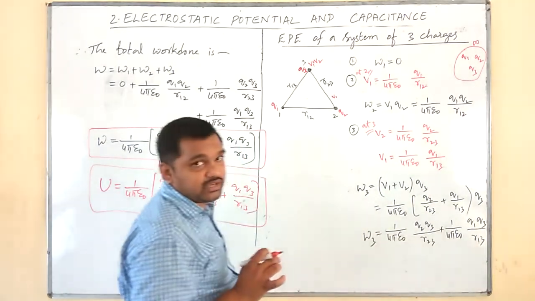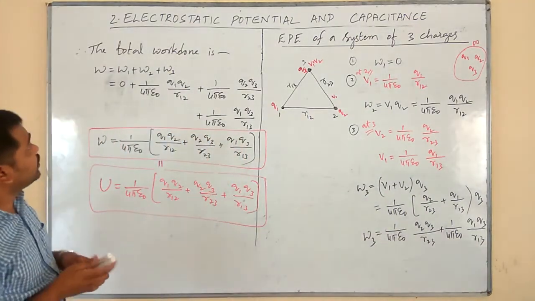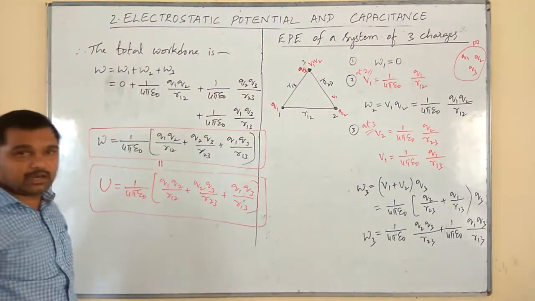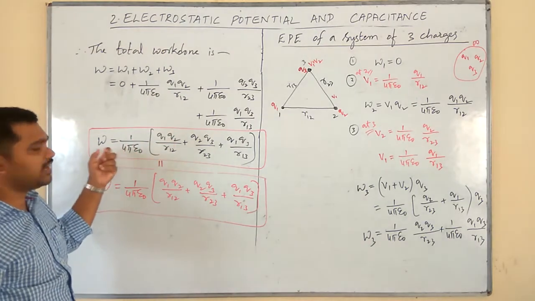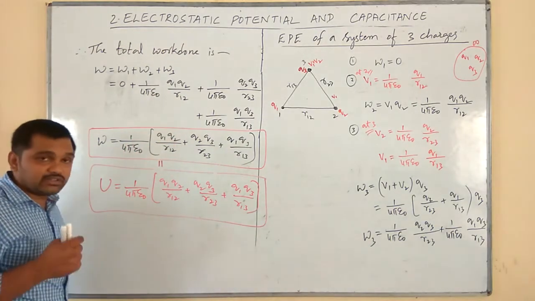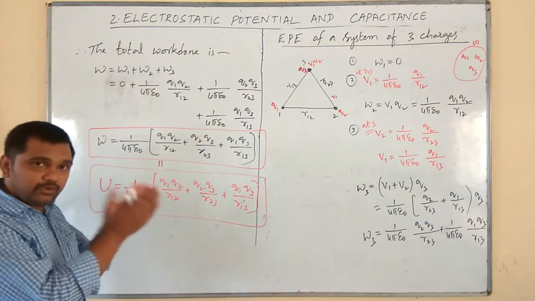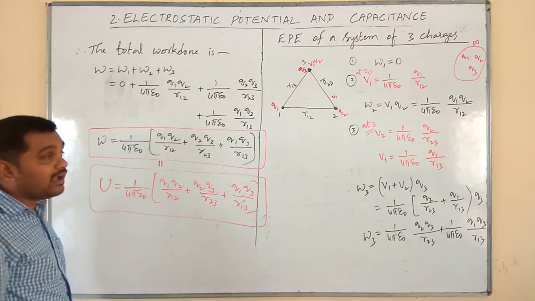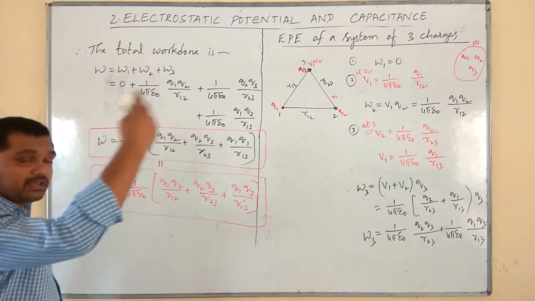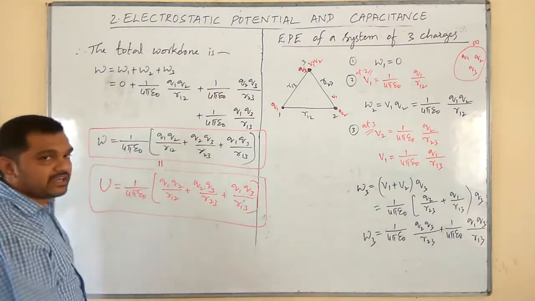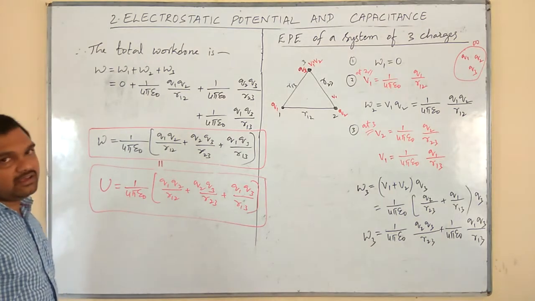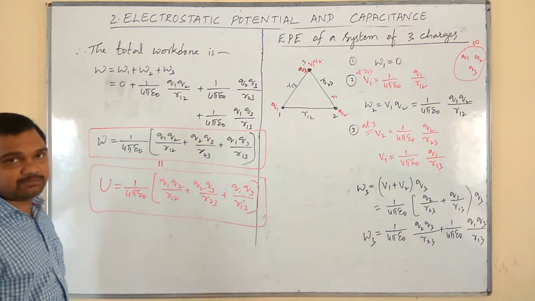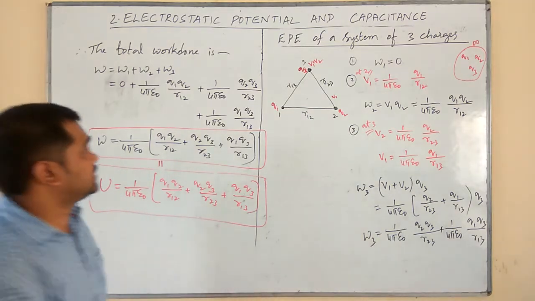Next, the simplification. Therefore, the total work done is given by W is equal to W1 plus W2 plus W3. On simplification, we get this equation. And we know that the total work done in assembling the charges Q1, Q2 and Q3 at a particular place by bringing them from infinity will be stored as electric potential energy of the system of three charges. Okay.